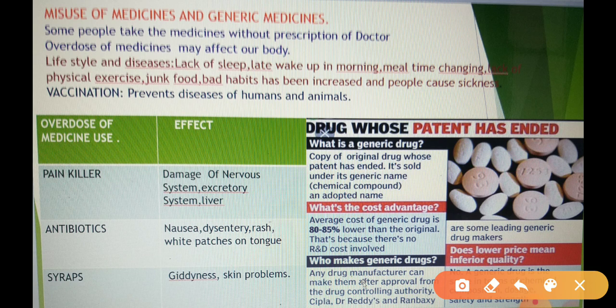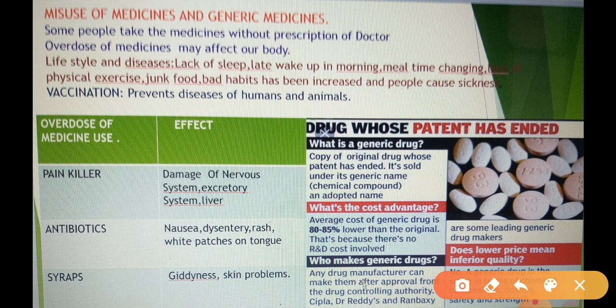It means generic medicines are like branded medicines. They are similar, but their cost is 80 to 85% less than other medicines. So we can save money also, and they are branded-quality medicines.